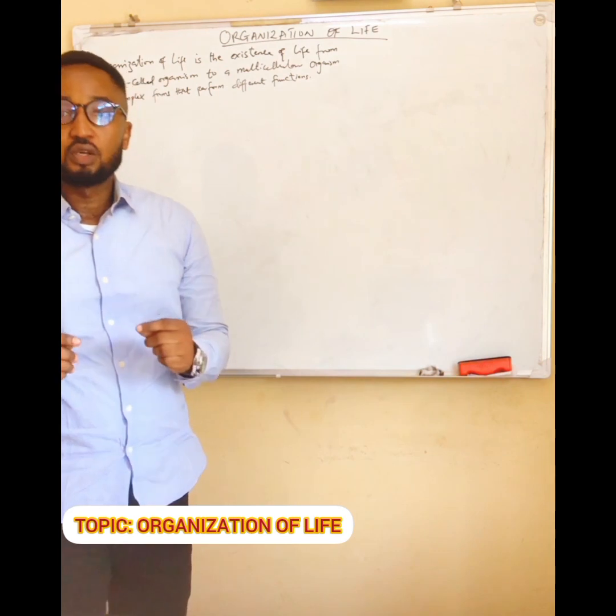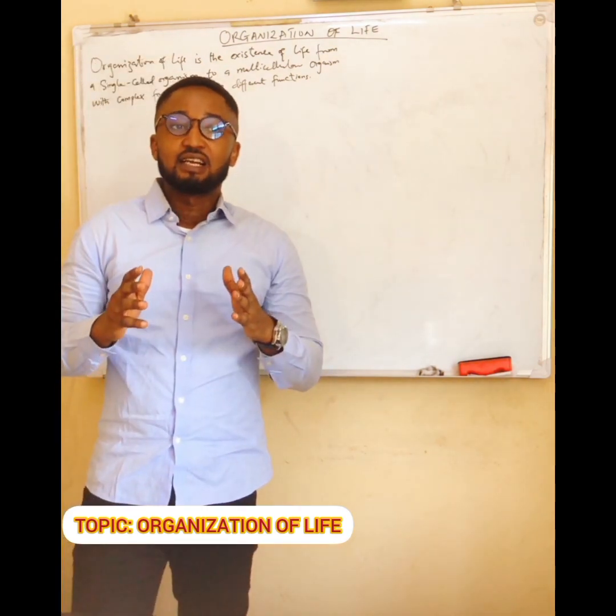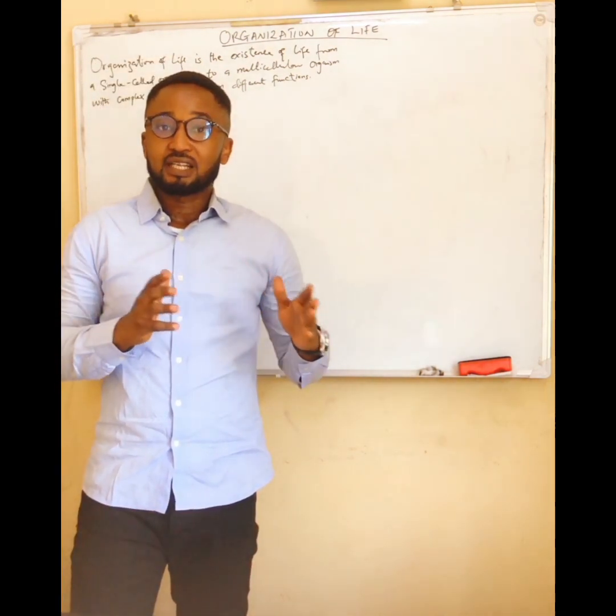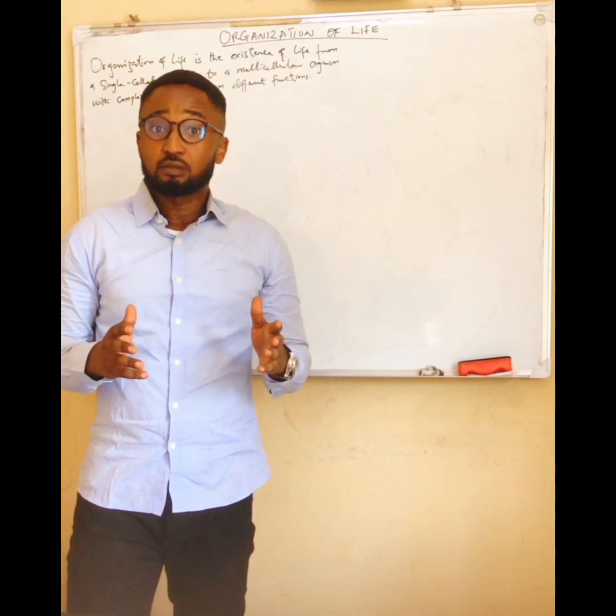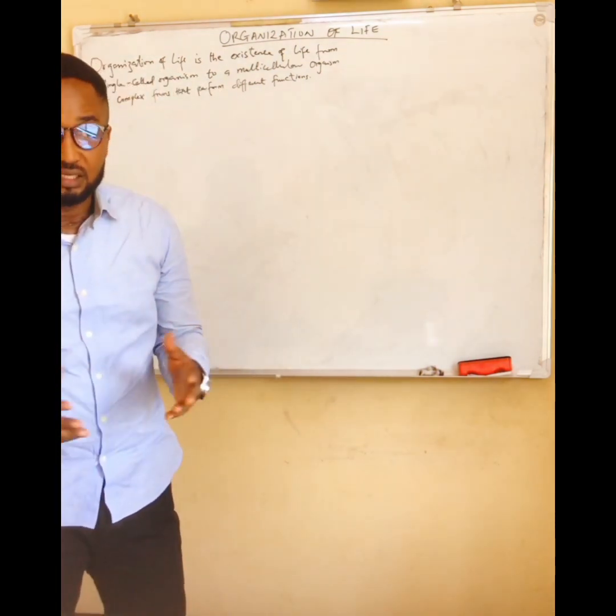First, before we proceed, we have to realize that there are some characteristics that living things must fulfill for them to be classified as living things.